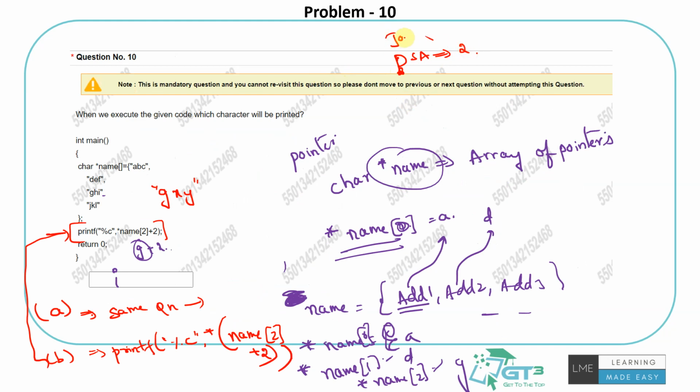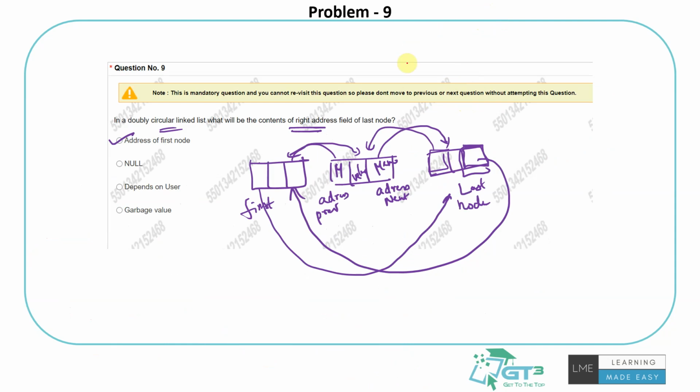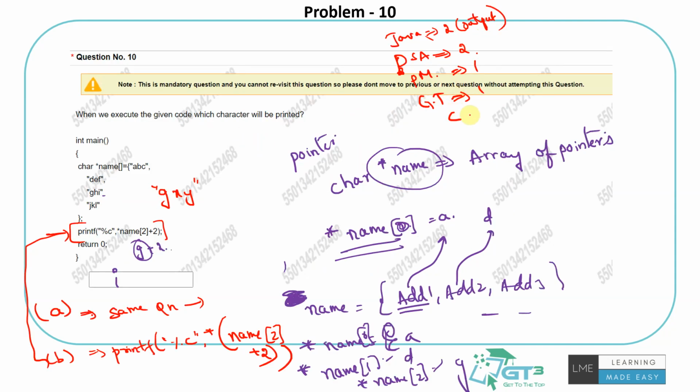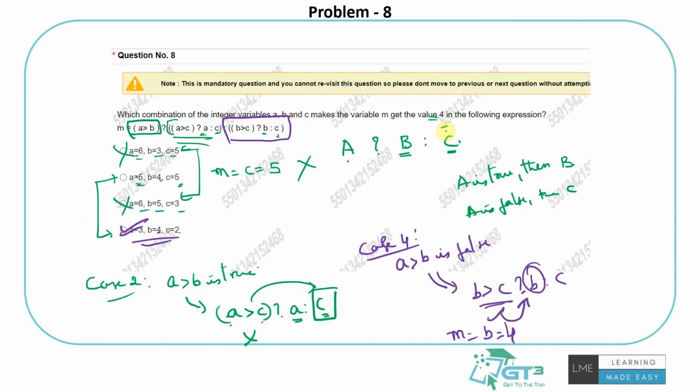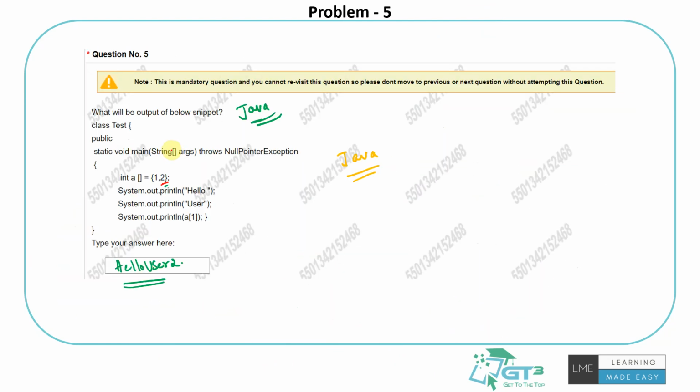They had a couple of questions on Java code output. They had one question on the Gantt chart, project management wise. Then graph theory, one question, and one C language question also, a simple one on pointers. Then they had ternary operators, which is a pseudocode, fine, accepted.